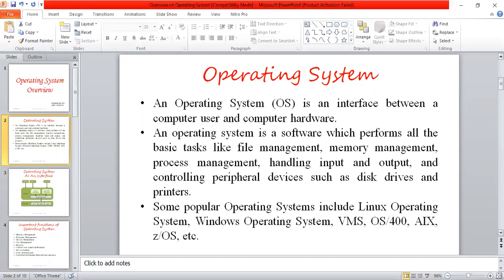Some of the popular operating systems that we have to work with are the Linux operating system, Windows, VMS, OS 400, AIX and z/OS. Examples also include the Mac operating system. So there are various OS available for different applications to work with.